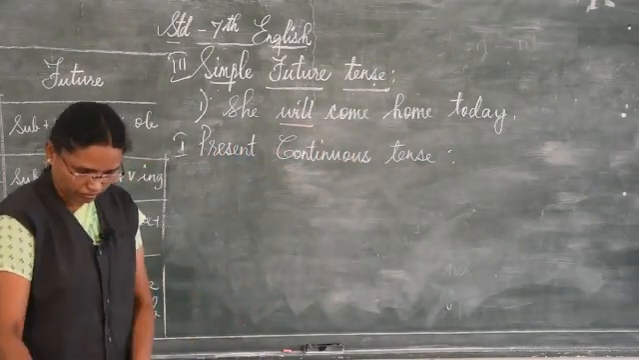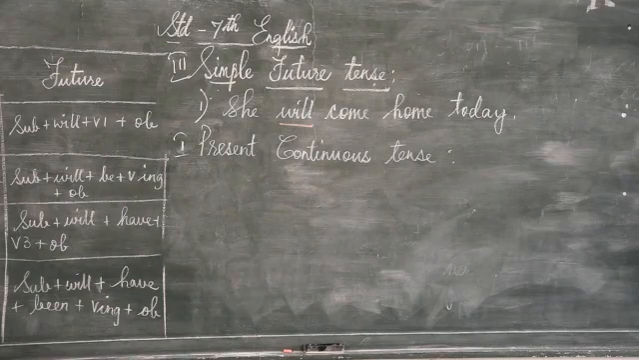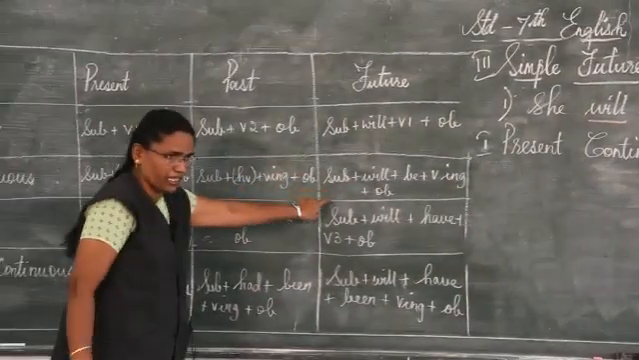Okay, now we saw the simple ones: simple present, simple past, simple future. Next you have continuous: present continuous, past continuous, future continuous. We are going to see them by using all this formula.